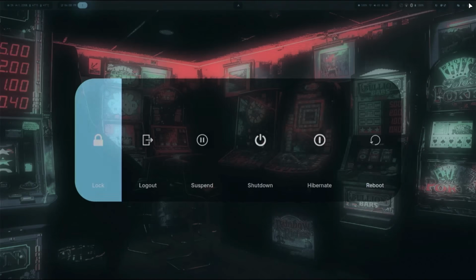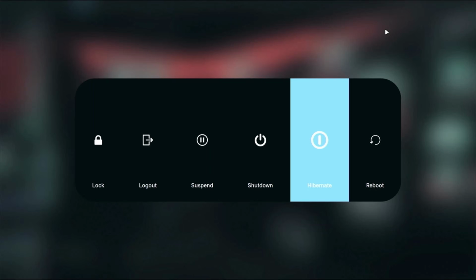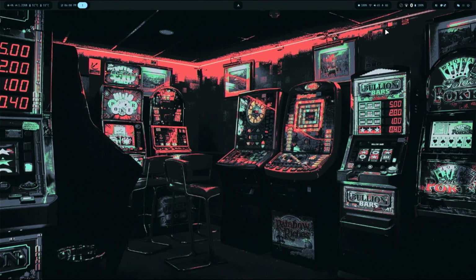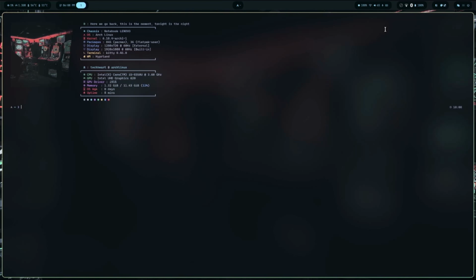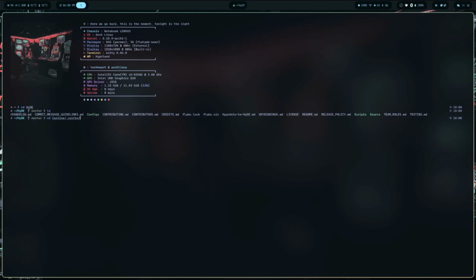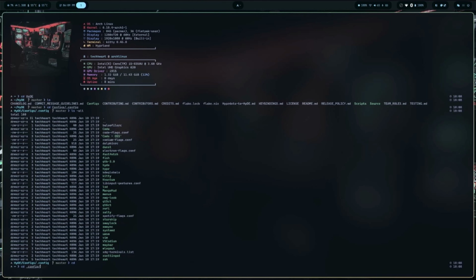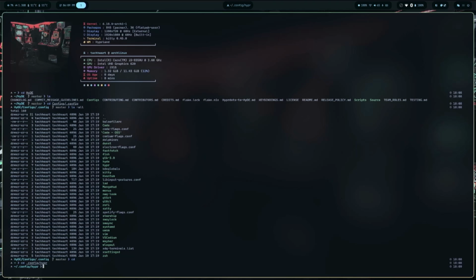We already saw this, but if I click the power button, we get this really cool logout menu. That's fancy. We can open up a terminal and take a look at different HyDE stuff. Inside of HyDE, there is a configs folder, and inside there's a .config. And this is the HyDE configuration. Now, I know that we can still go into .config/hypr.